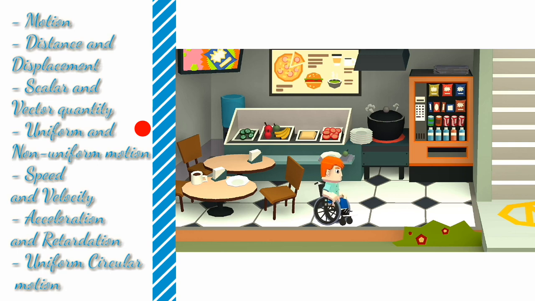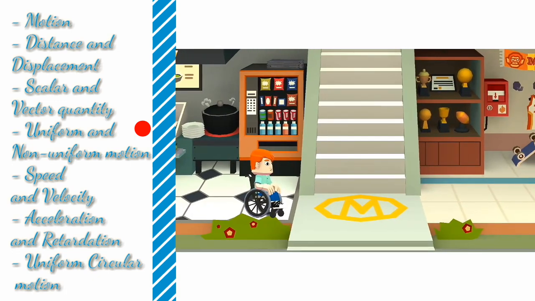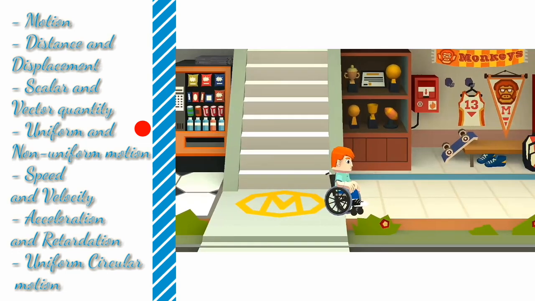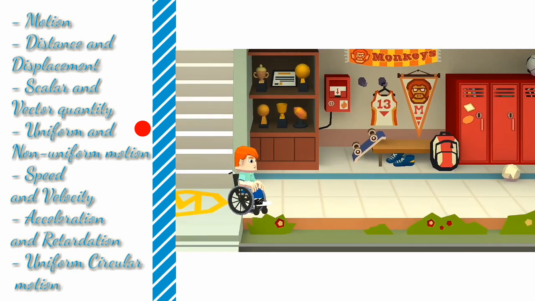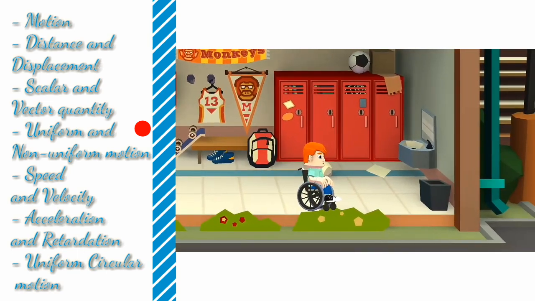And I will show you this with an example. In this video you can see the man is covering equal distances in equal intervals of time. This is known as uniform motion. And if he had taken unequal distances, like you can see there is a bigger distance in equal time, that is known as non-uniform motion.